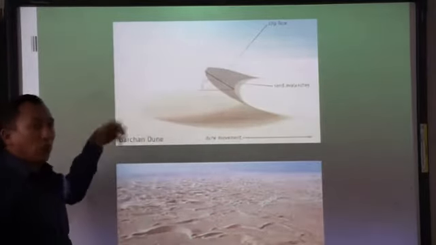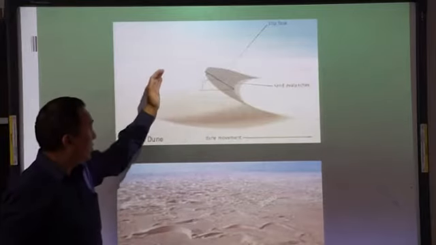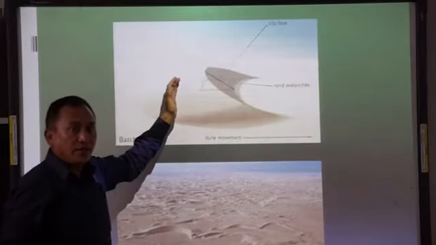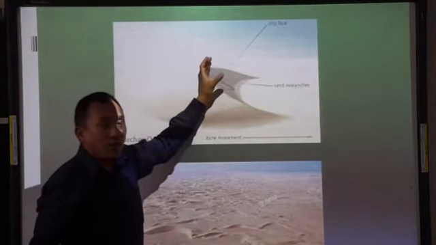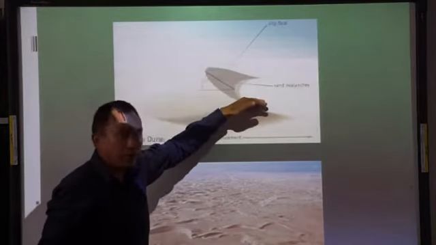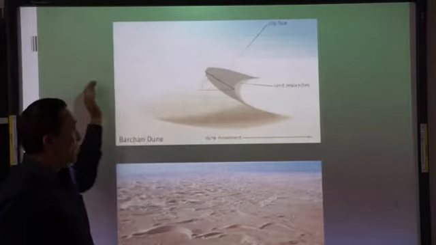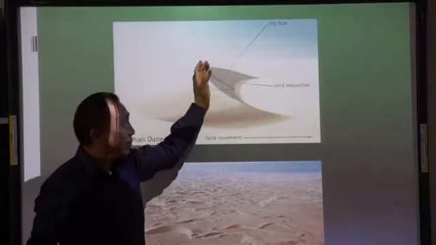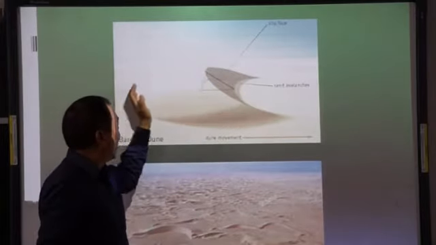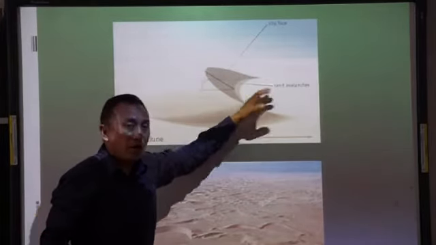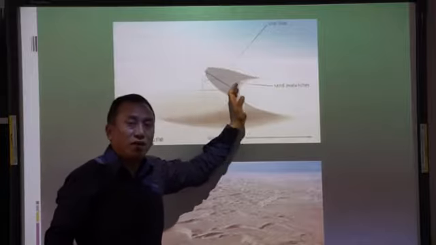And how do they migrate? How do they move? When the wind blows from the windward side, the sand particles are blown up. When they have been blown up, they fall down and collect here. Again the winds blow. Again the sand particles are lifted. Again they are deposited on the leeward side. When this goes on, these sands all come here. And what happens? The sand dune starts to move ahead.